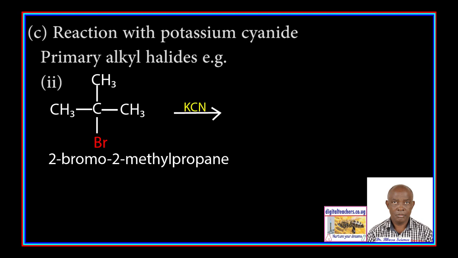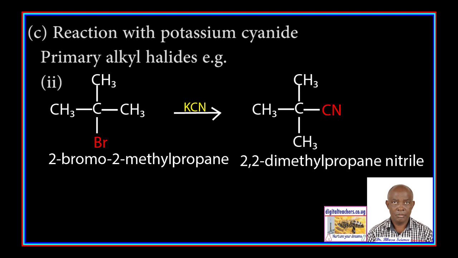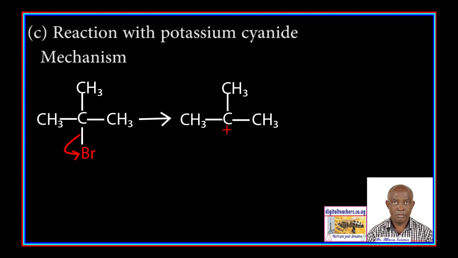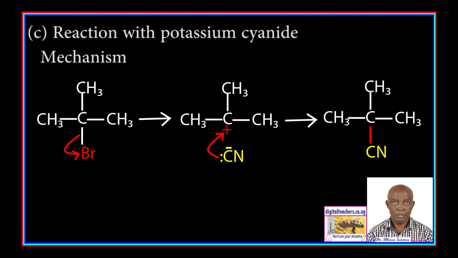2-bromo-2-methylpropane reacts with potassium cyanide to form 2,2-dimethylpropanenitrile. In the mechanism, 2-bromo-2-methylpropane ionizes to form a positive charge on the carbon atom originally carrying the bromine atom. The cyanide ion then donates a pair of electrons to the positively charged carbon atom to form 2,2-dimethylpropanenitrile.